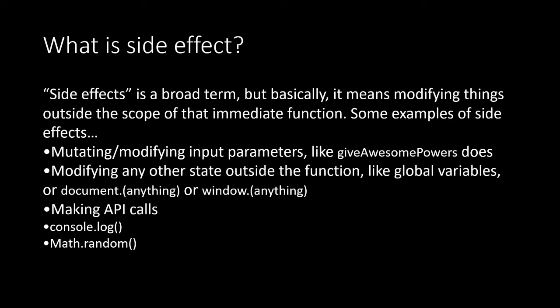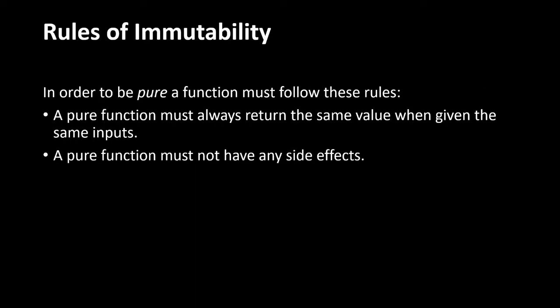Now let us go back to our pure functions and understand them in detail. A pure function must not have any side effects. It means it should not modify anything outside its scope. Now I think you are a little bit clear about immutability and the rules of immutability. So now let us go ahead and see an example of this.